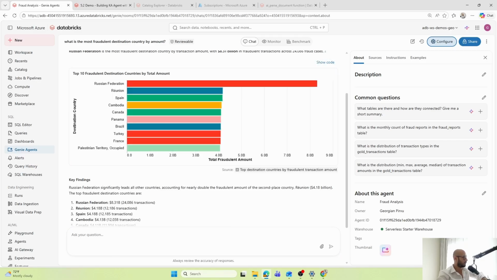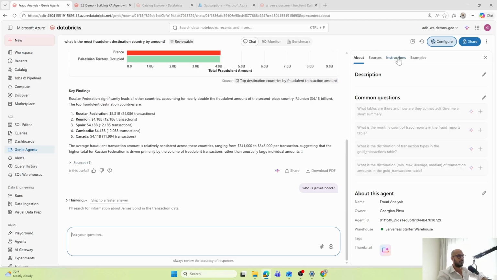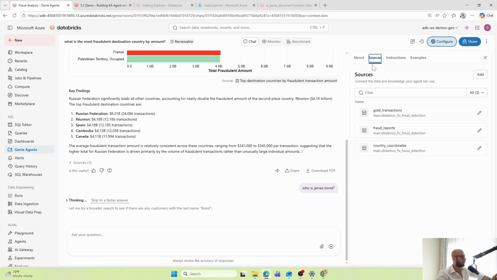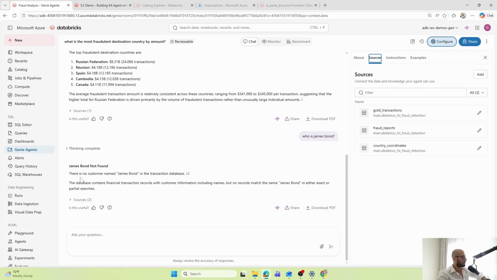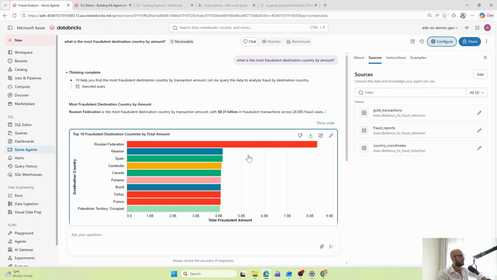Let's also ask something that is not in the data, for example, who is James Bond? I'm expecting that it will tell us that it's not able to answer this question because it is just an anti-money laundering assistant. Oh, there's no customer agent, so it's searching for a customer. The database contains financial transaction records with customer information. No records match, so it tried to stay in context. Okay, great. So this is our Genie agent.